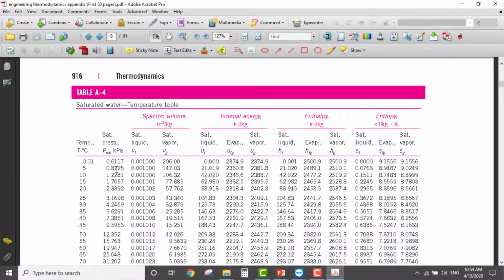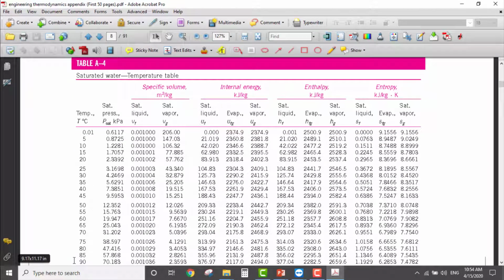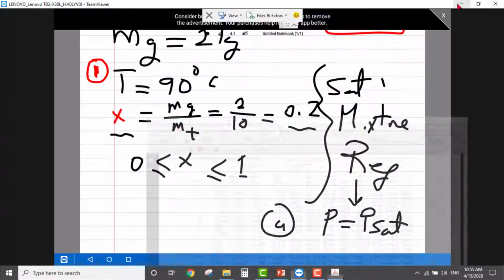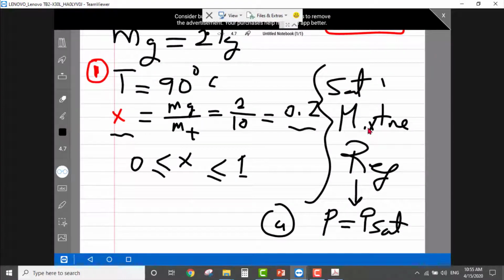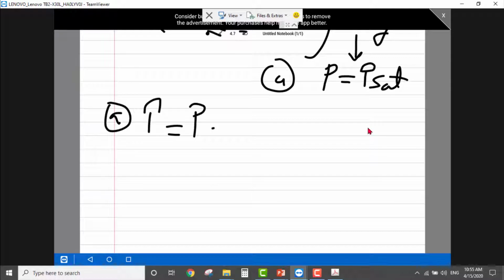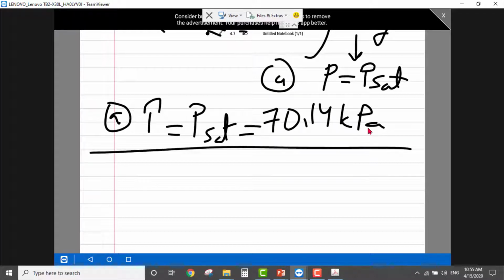Here it is. So we have temperature of 90, this one, and here is the pressure. So the pressure is equal to 70.183. So part A, P equal to P sat, and it's equal to 70.14. Okay, so this is the first part.